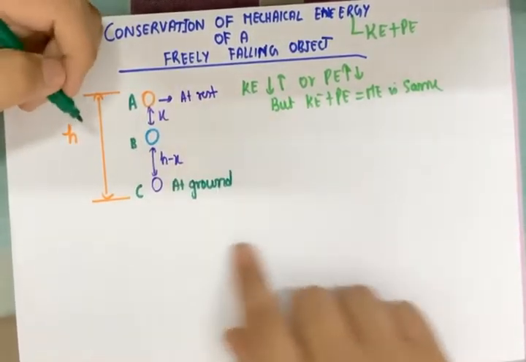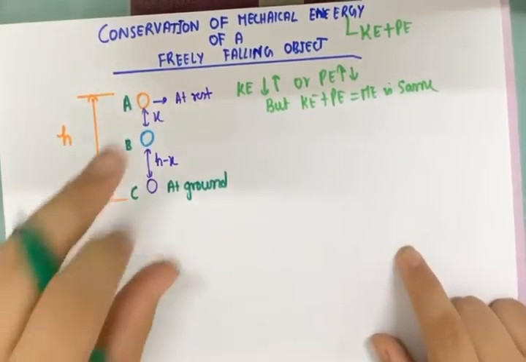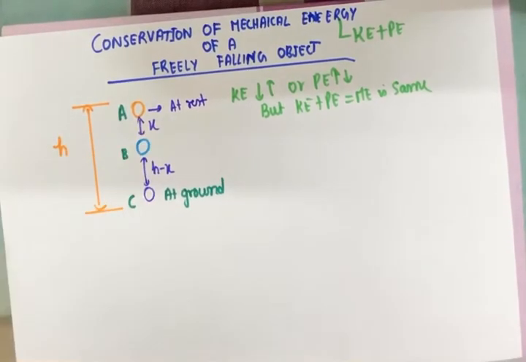So if I can prove that at these three positions, that is at the initial point, the final point, and any point in between, the sum of kinetic energy and potential energy is the same, I can prove that the mechanical energy has been conserved during the free fall.